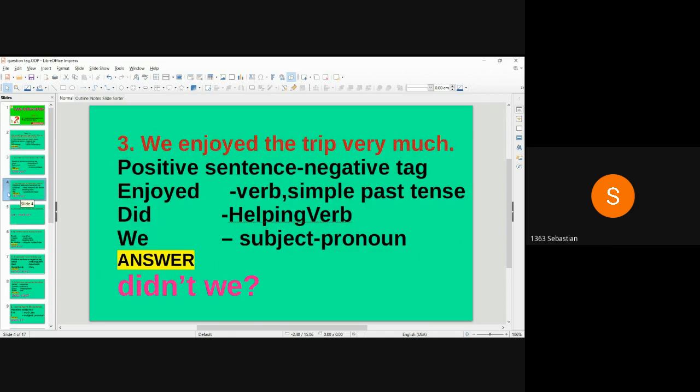Third question. We enjoyed the trip very much. This is a positive sentence. So question tag will be negative. Enjoyed is the verb. It is a simple past tense. So the helping verb is did. Subject is we. Already it is in pronoun. So the answer is didn't we.